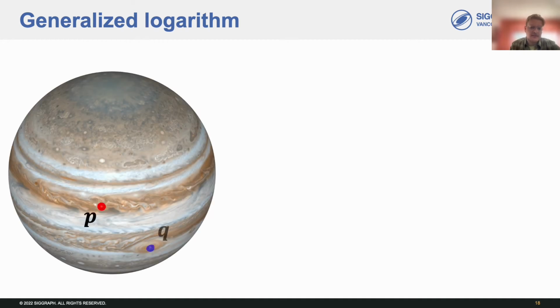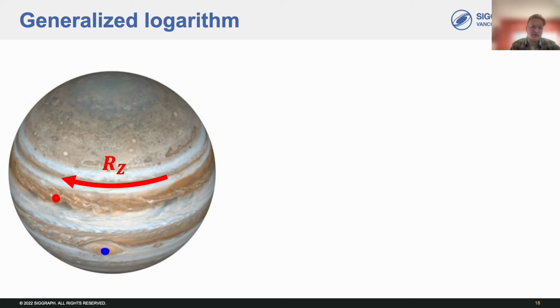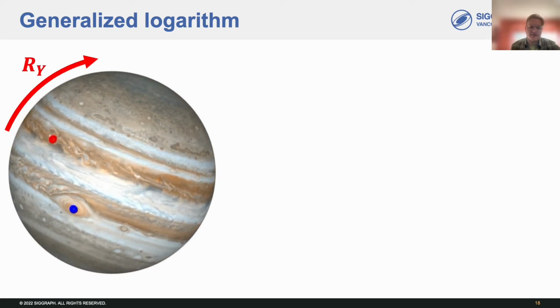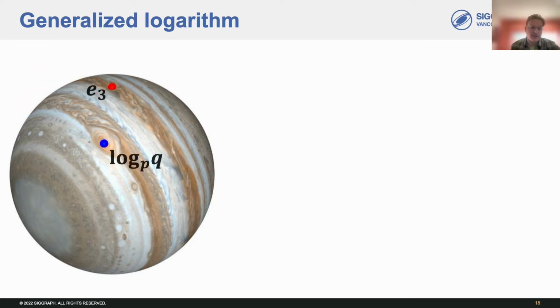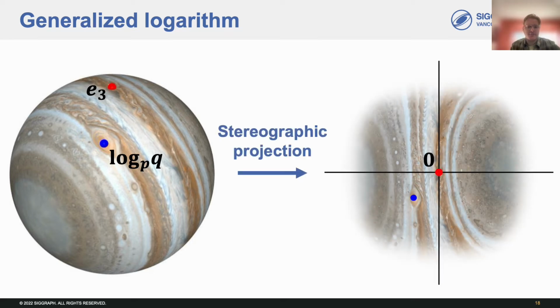For example, consider neighboring points P and Q on the sphere, shown here. The generalized logarithm of P is the rotation around the z-axis, followed by the rotation around the y-axis, taking P to the North Pole, consistent with the standard spherical coordinate parameterization of the sphere. Then, we can view the position of Q with respect to P as the transformation of Q by log P. In practice, we associate the sphere with a compactified complex plane via stereographic projection from the North Pole. Here, the generalized logarithm maps each point to the origin, and we think of its image as analogous to the tangent space at each point.